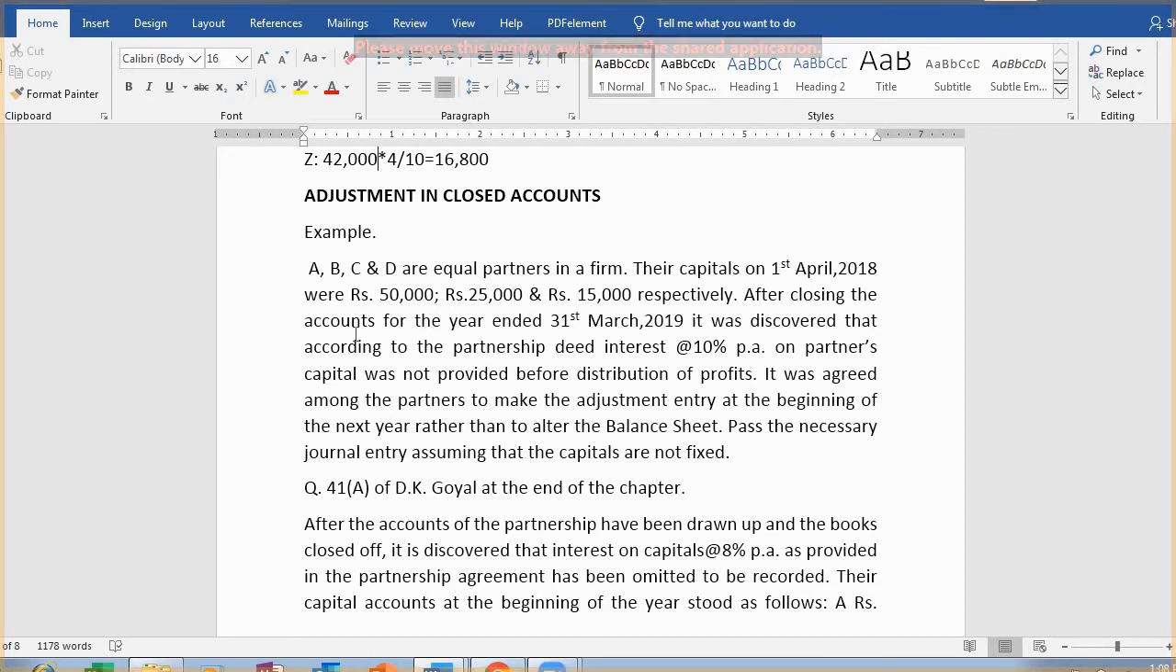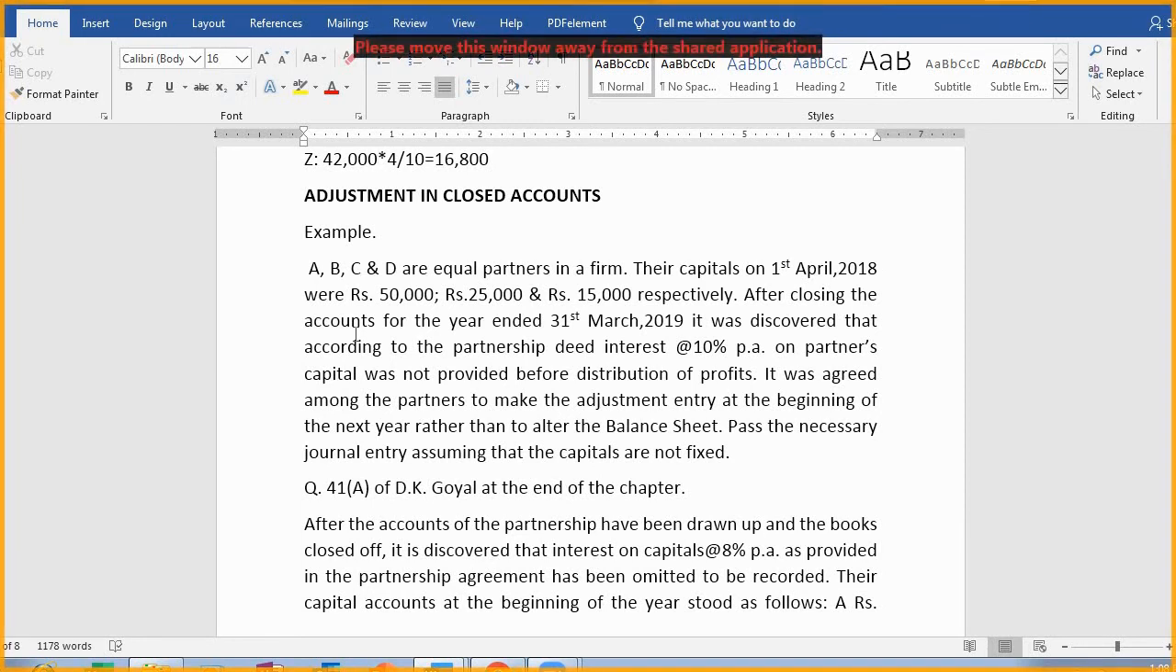A, B, C and D are equal partners in a firm. Try to understand. Equal partners. Right? Their capitals on 1st April 2018 were 50,000, 25,000, 15,000 respectively.